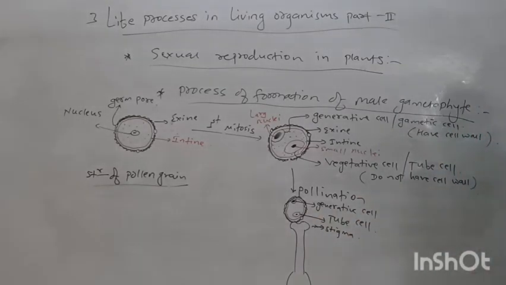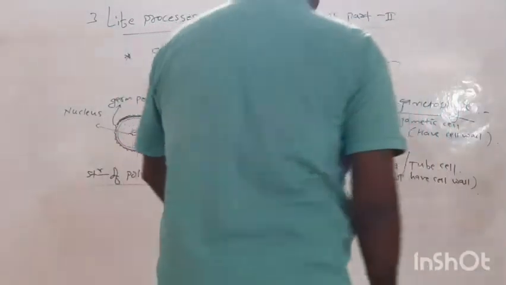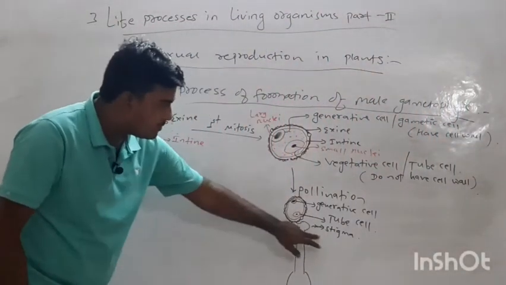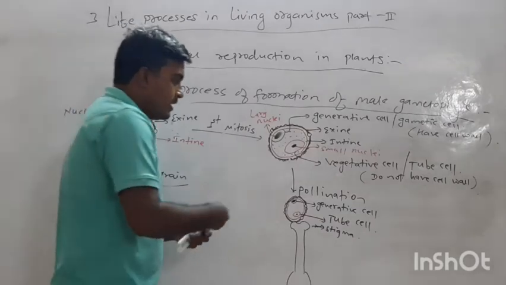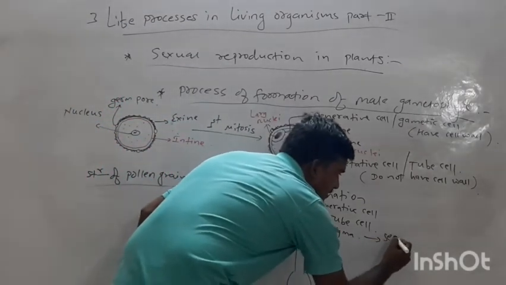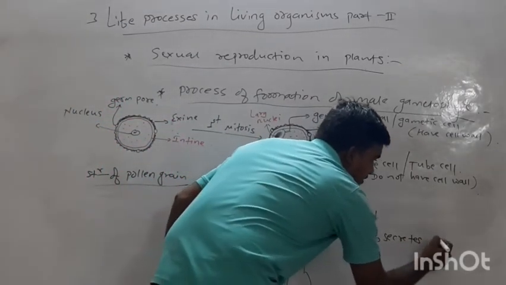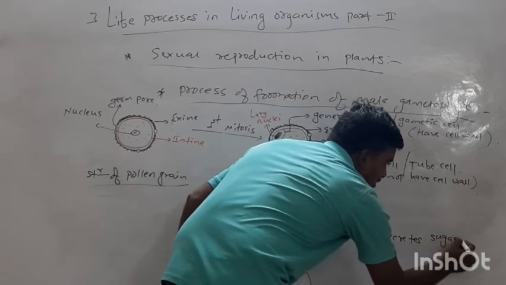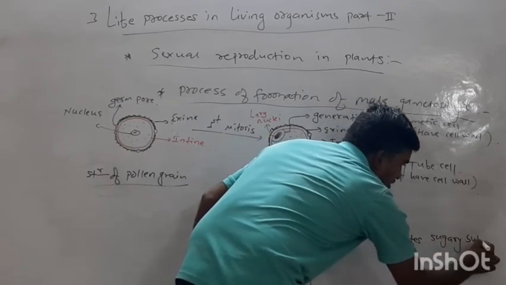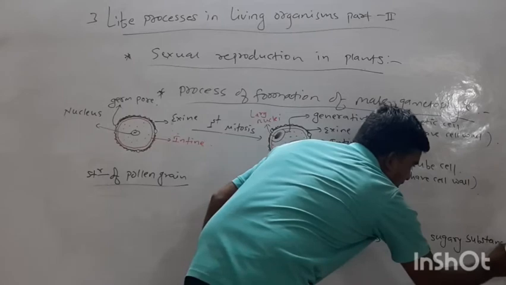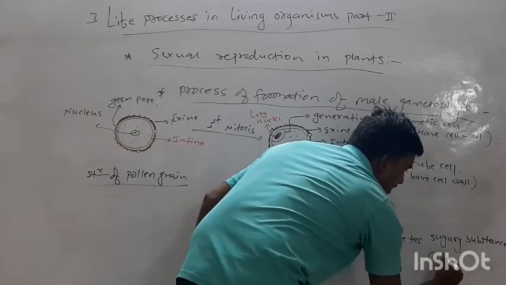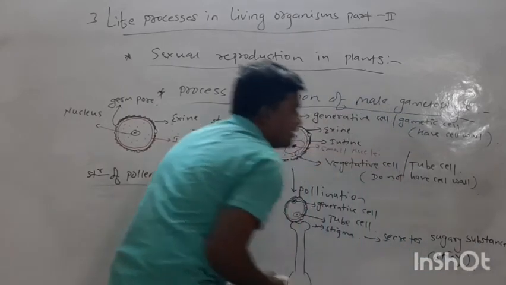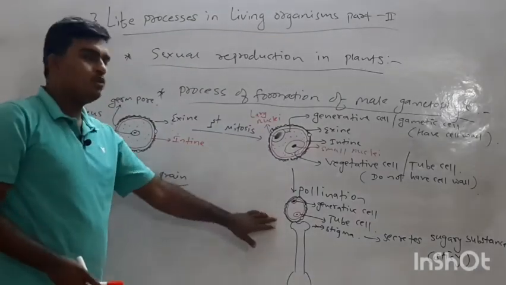That's why the pollen grain is attached here.